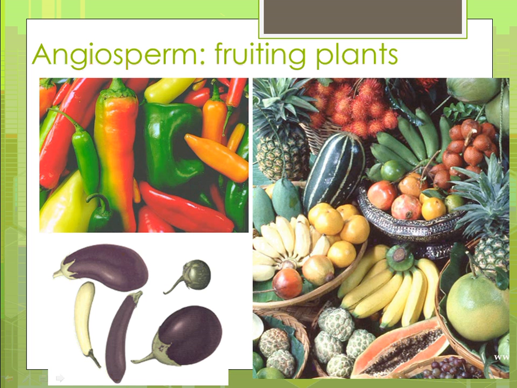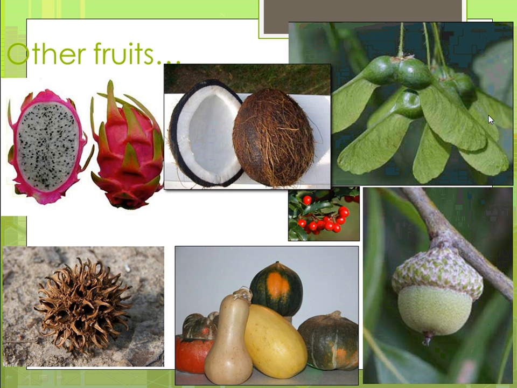And so here are some different types of fruits that are basically, like I said, ovaries. And you can see that fruits come in all shapes and sizes. A lot of them are dependent upon means of distributing themselves. And so a coconut is buoyant, and so it can float in the water and then land on land and spread that way. This right here, you see these in Georgia all the time. They come from the sweet gum tree. They are meant to be sort of picked up by furry animals and distributed that way.